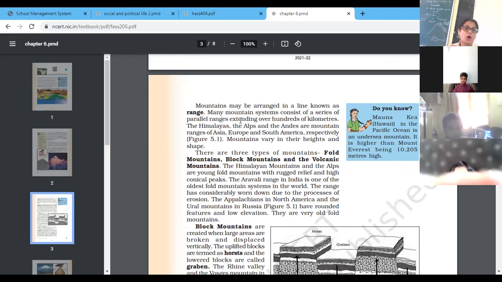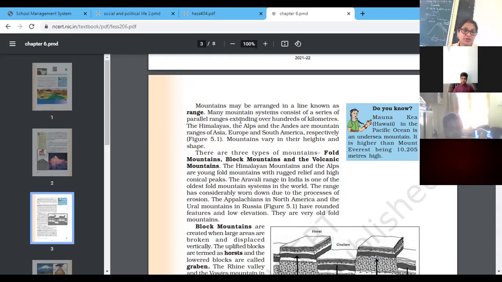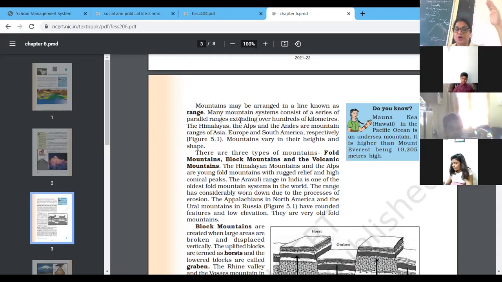So if we talk about our country's mountain range, it starts from our north part and extends until the northeast part. So you can observe that it extends over 100s of kilometers from Jammu Kashmir to Arunachal Pradesh. Himalaya touches our country boundaries. There are three types of mountain: fold mountain, block mountain and volcanic mountain. Let's talk about each mountain one after another.